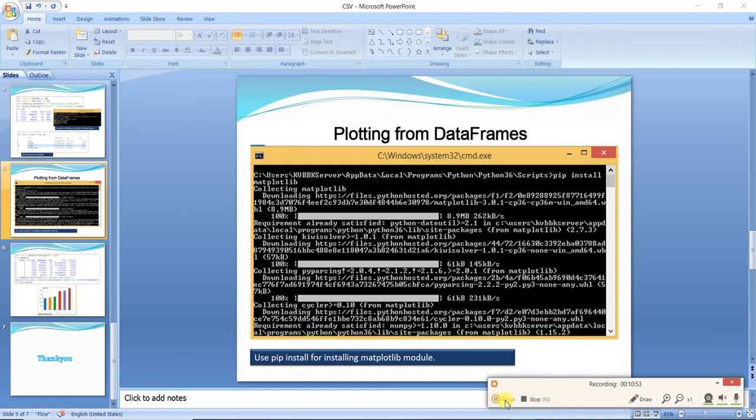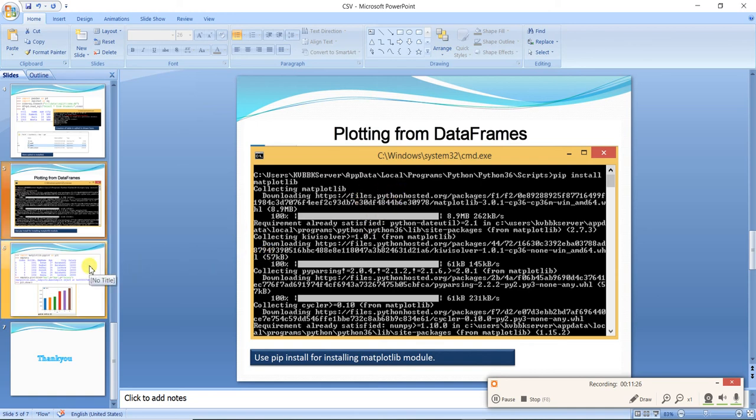Now the next topic is plotting from data frames. Here I am using the Anaconda software, but if you are not using Anaconda, and are simply using the Python interface or platform, then you have to install matplotlib. From the command prompt you have to write pip install matplotlib. But since I'm using Anaconda, everything comes within the package. Okay, so I'll not do this.